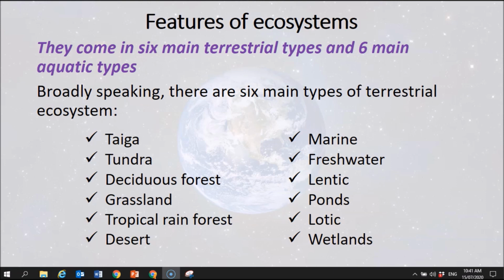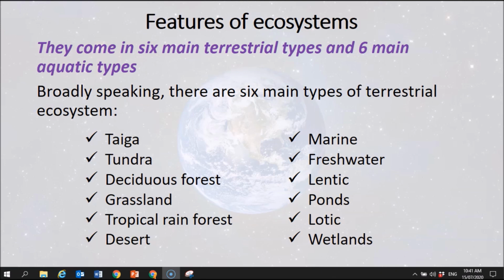Now for our final slide, we're going to look at features of ecosystems, okay? Now they come in 6 main terrestrial types, which means land types, and 6 main aquatic types, so water-based types. Now the ones on the left are the terrestrial types and the ones on the right are the aquatic types.